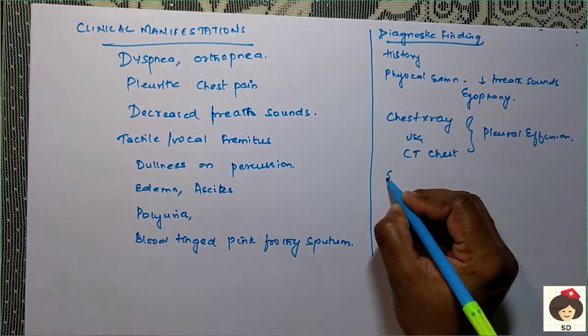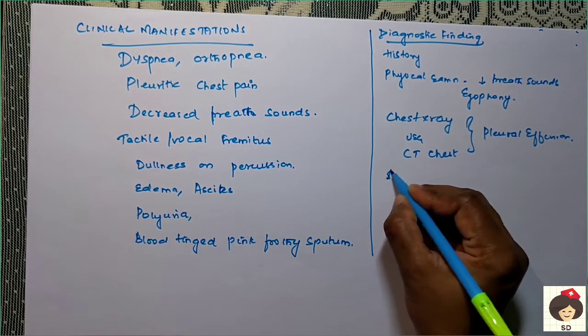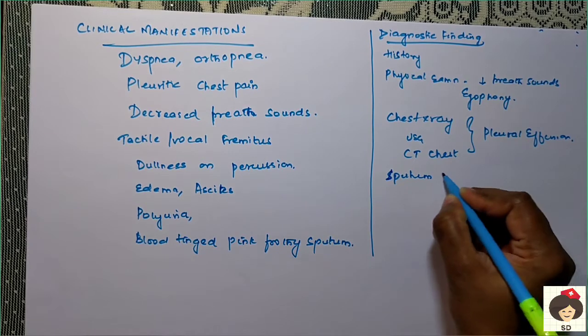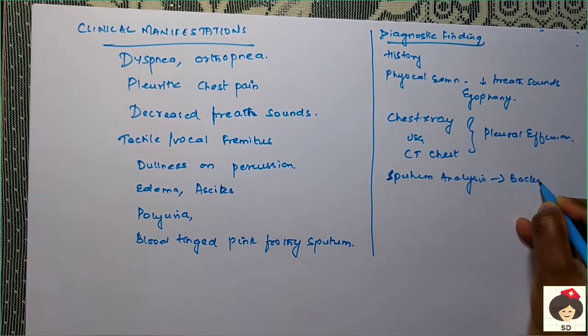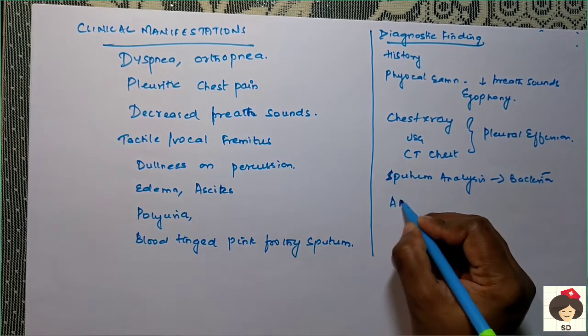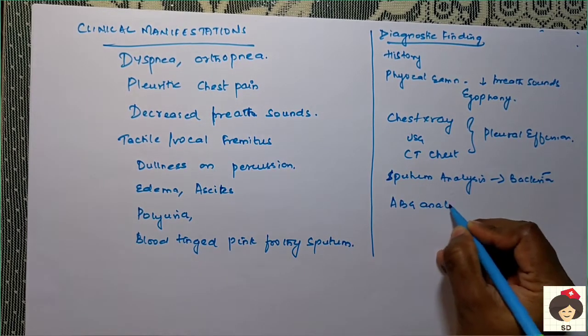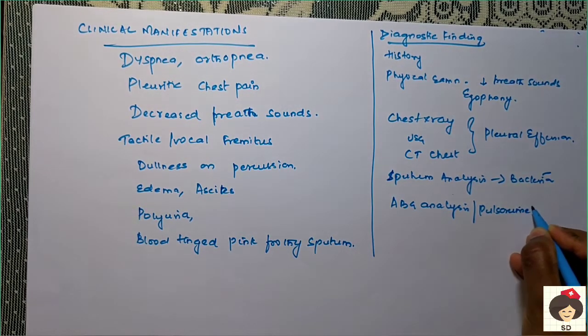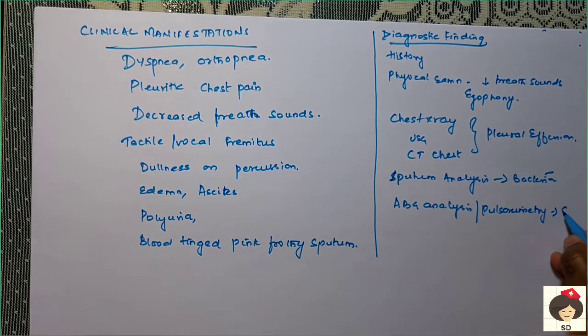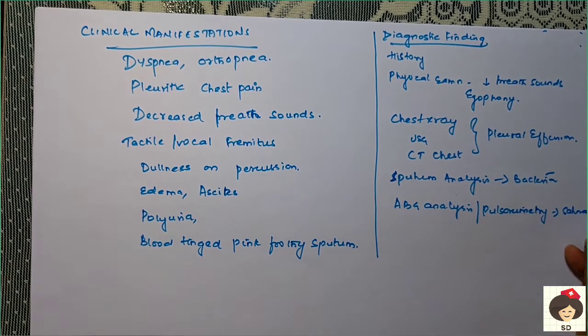Other than this, you can do a sputum analysis and culture to identify any bacteria or microorganisms. Then ABG analysis and pulse oximetry, to see if the patient is having adequate oxygenation. In this, the saturation will be low.